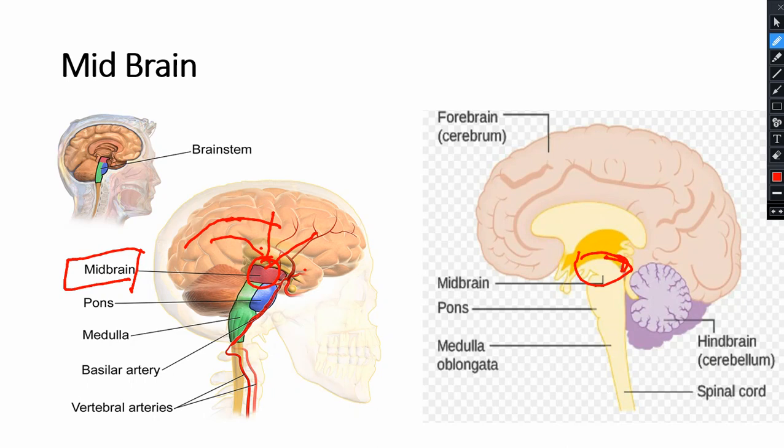If it is hearing, it will go to the hearing portion. If it is vision, it will go to the vision portion. So it is passing that information to the forebrain. It is also passing information to the hindbrain, and the hindbrain controls its own activities, which we will learn in the next topic.